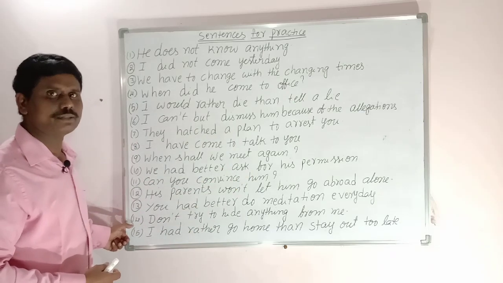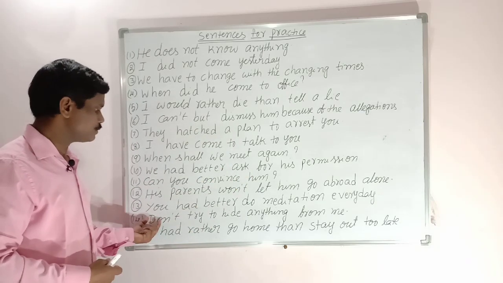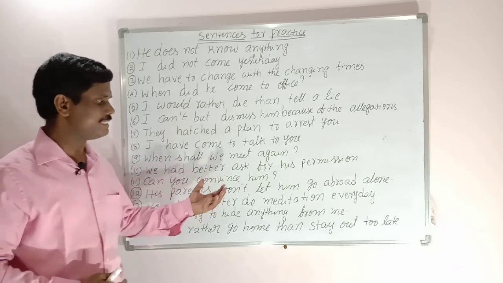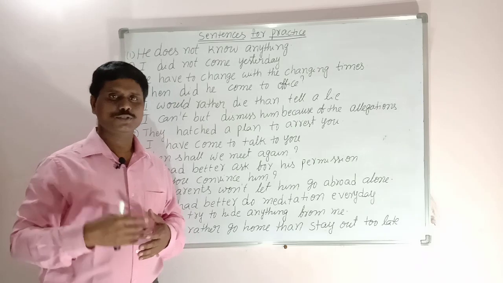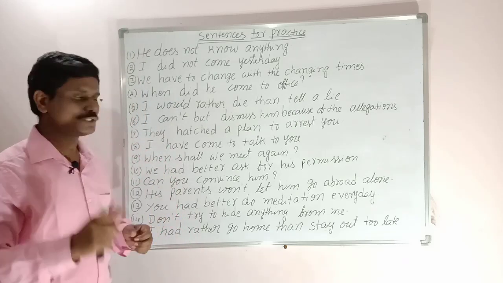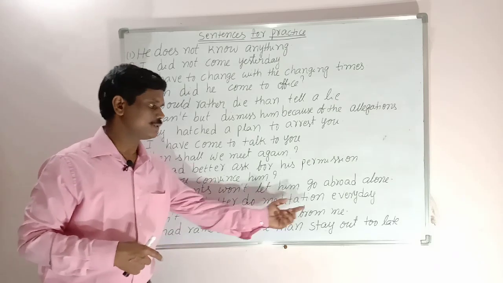Next sentence. Imperative sentence. After do, does, did, we use verb 1. Don't try to hide anything from me. Hello, mister, you are hiding something. Tell the truth. Don't try to hide anything from me.